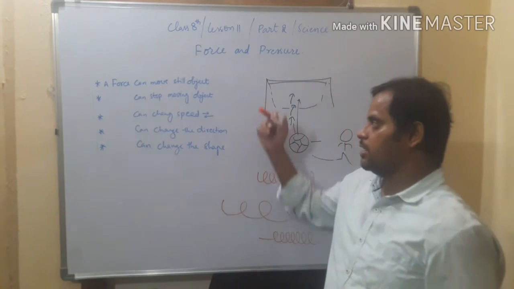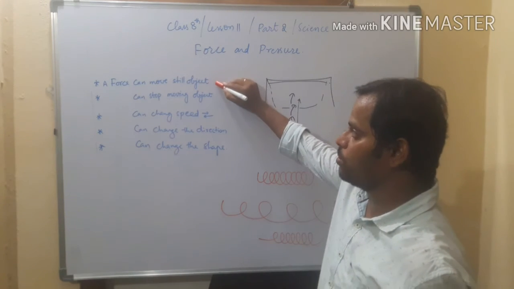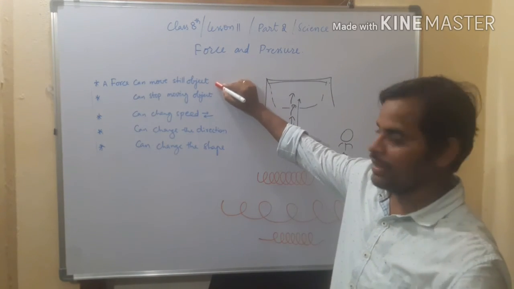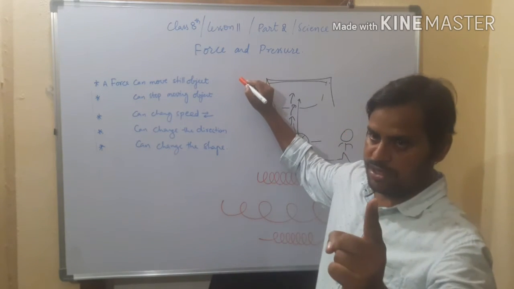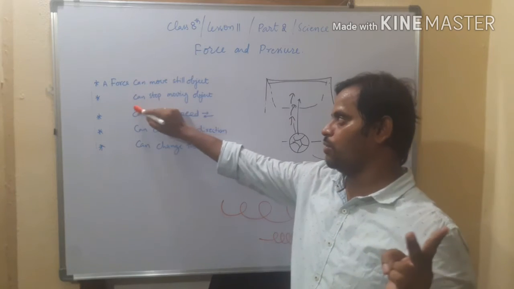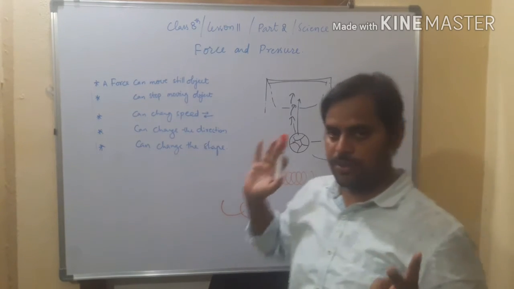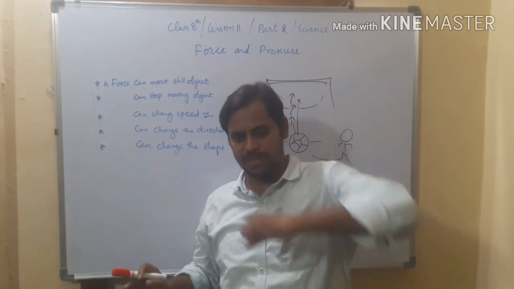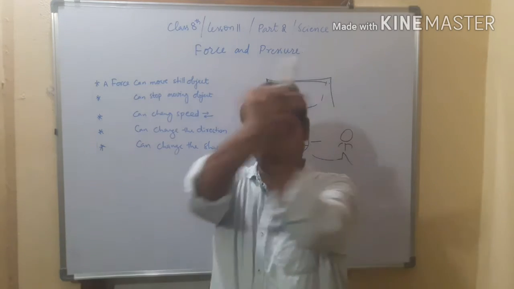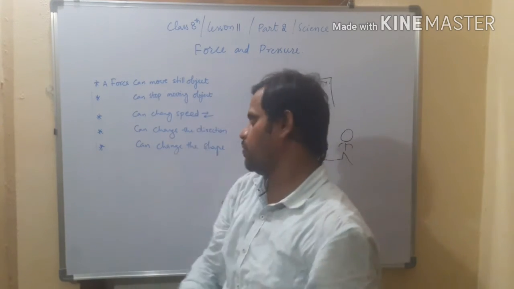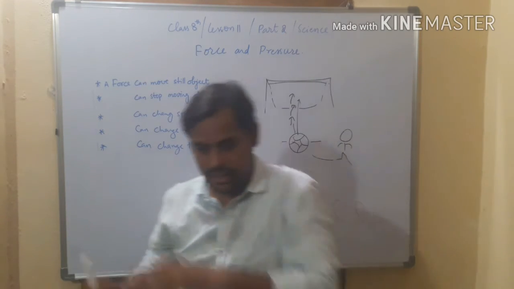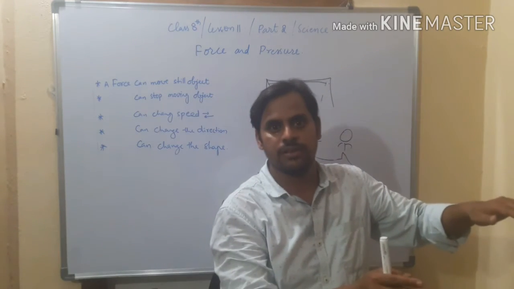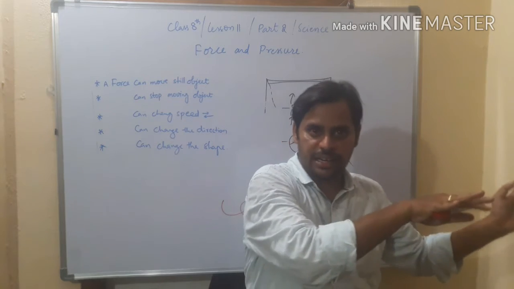So like this, force can move a still object. The stationary object can be moved by applying force, number 1. Number 2, force can stop the object. The moving object can be stopped by applying force. And next, force can change the speed. Either it increases or decreases when it acts opposite to it.